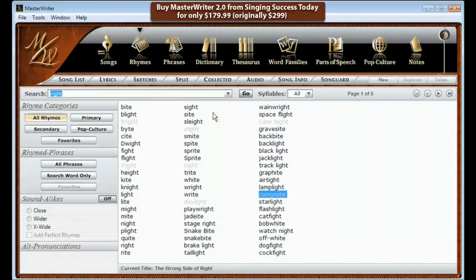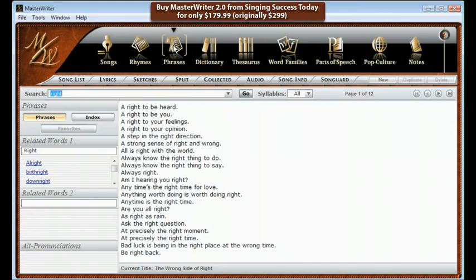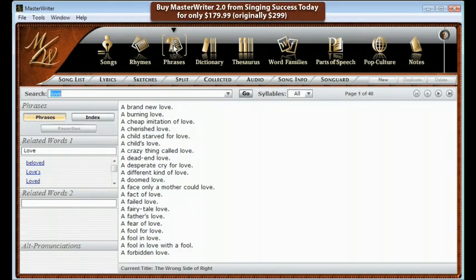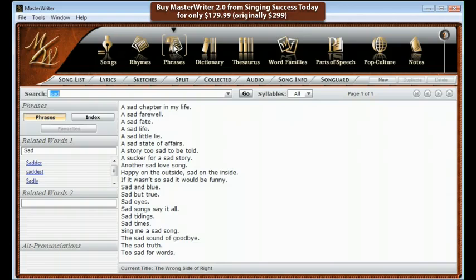Next to rhymes are phrases. Phrases will show you every phrase that contains the search word. This is my idea factory. You can search on faith, love, or sad, and it will show you every phrase that contains the search word.